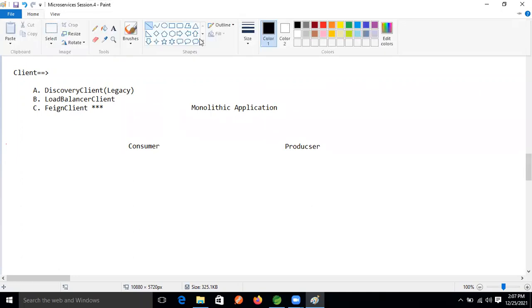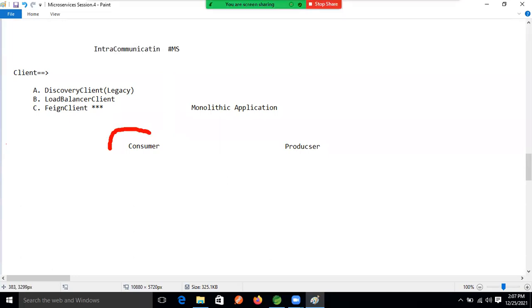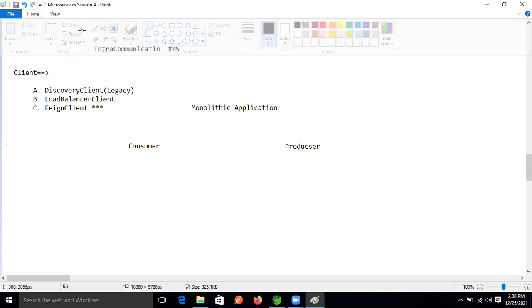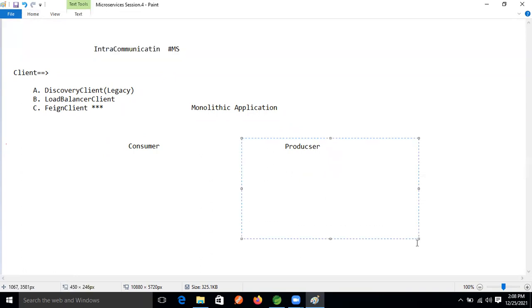In the same way, assume both consumer and producer are microservices projects. The producer will be the child application and this one will be the parent application.